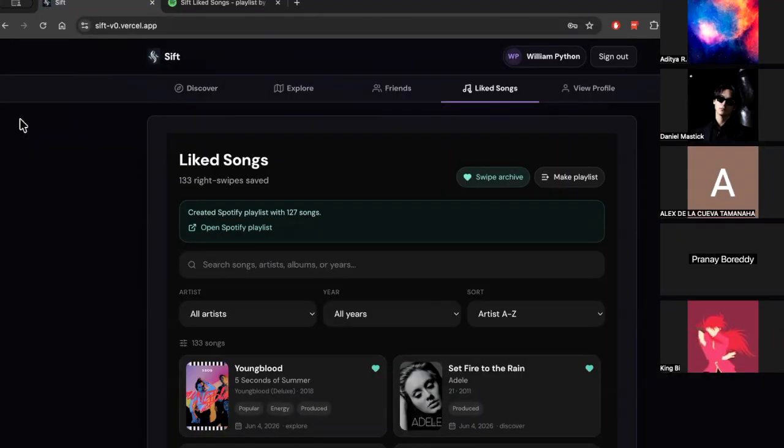So the big idea behind Sift is that the interface is simple, but the loop underneath is meaningful. You can connect to Spotify to seed your taste profile, swipe right to refine it, and discover tab finds songs close to what you like, Explore tab stretches you in one direction, the Like Songs tab keeps everything you've loved, and you can push this all to a real Spotify playlist in one click to ensure that you can listen to these songs again in the future.